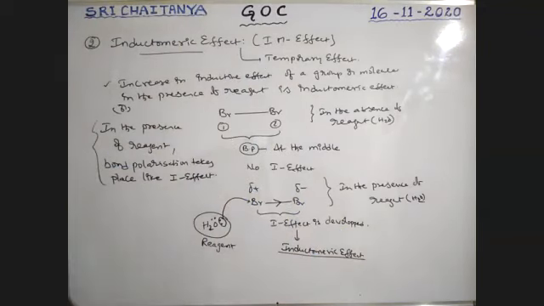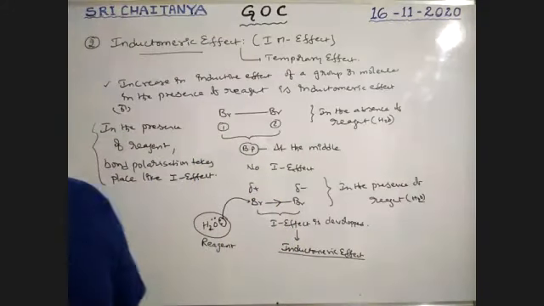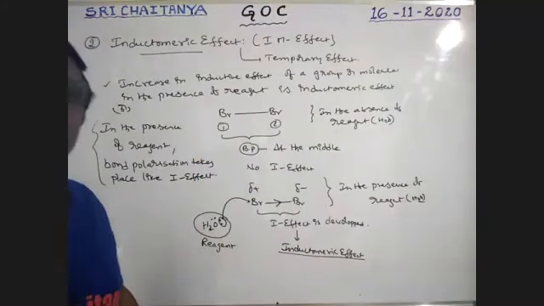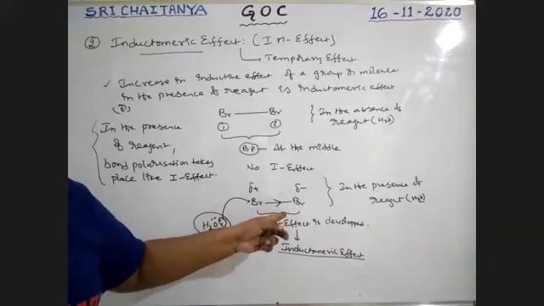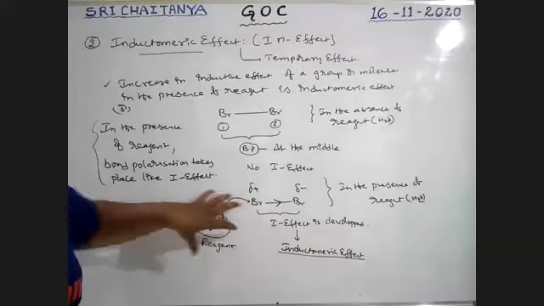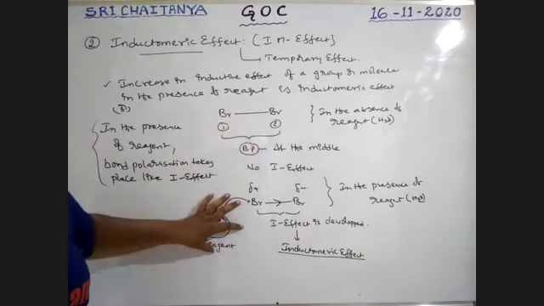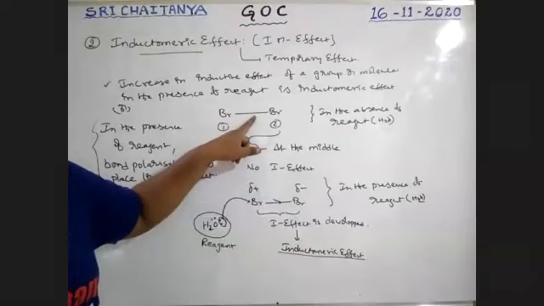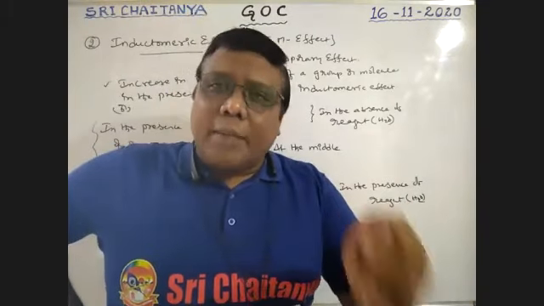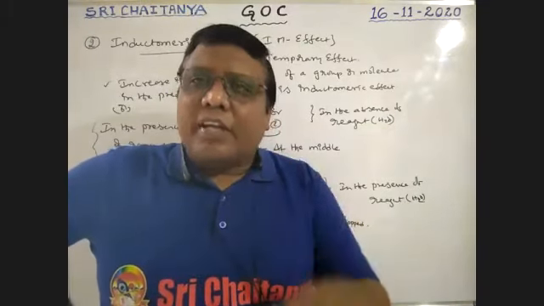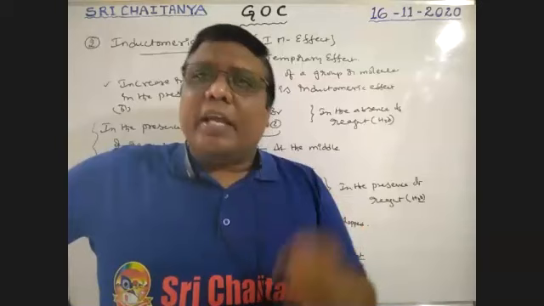So this is about the inductomeric effect. Did you catch the concept? Is there any doubt, boys? Actually, there is no inductive effect; only in the presence of the reagent is the inductive effect developed. If this reagent is removed, the inductive effect is nullified and it behaves like this once again. That means this effect takes place only in the presence of the reagent. Only at the time of the reagent is the effect developed. That is why it is called a temporary effect.